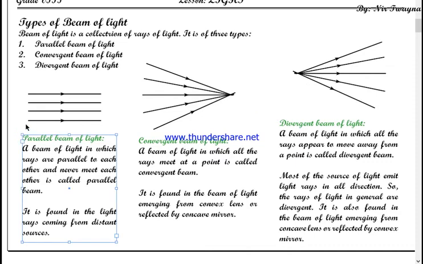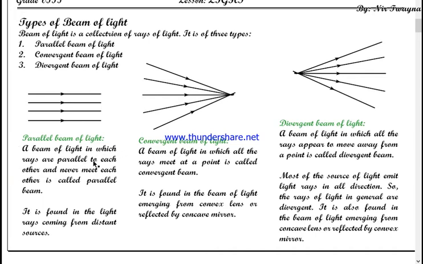So the parallel beam of light is theoretical. It exists only in reference to human perception. In nature and the universe, there is no parallel beam of light. A parallel beam of light is just like a big boulder for an ant. The ground on which the ant is standing is actually flat to the ant, isn't it? But to us, the boulder is round.